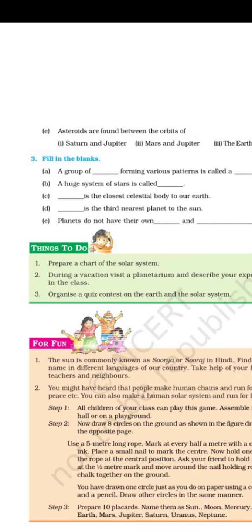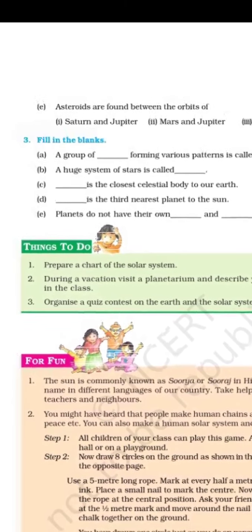Dash is the third nearest planet to the sun. What is the third nearest planet to the sun? First is Mercury, the first nearest planet. Second is Venus, the second nearest planet, and third is our Earth. Means the third nearest planet. So the answer is Earth.